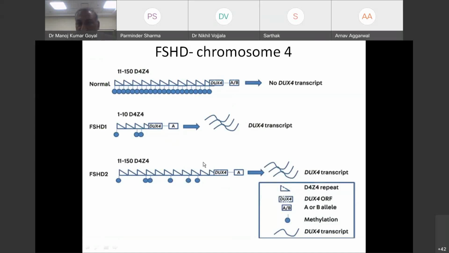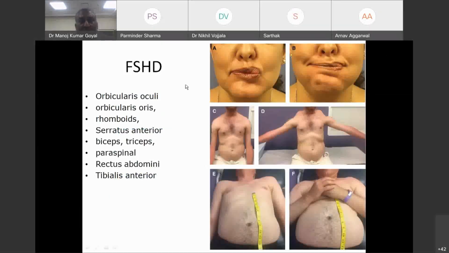I am skipping its details because I want to discuss something else after that. The classic muscles involved in facioscapulohumeral dystrophy are orbicularis oculi, orbicularis oris, rhomboid, serratus anterior, bicep, triceps. The classic feature: if you see somebody's forearm like this, the bicep and tricep both are thin, the forearm is well preserved. Remember, in facioscapulohumeral dystrophy, deltoid is well preserved. Deltoid is actually well preserved in most of the muscular dystrophies.